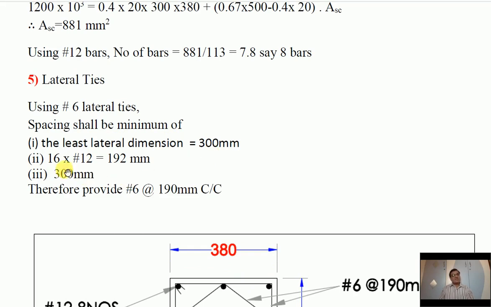Second, 16 times the longitudinal bar diameter, that is 12 mm, hence it is 192 mm, and third, 300 mm. Whichever is minimum, 192 mm is minimum. So we'll reduce this value to get a round figure, and we'll now provide 6 mm ties at 190 mm center to center.